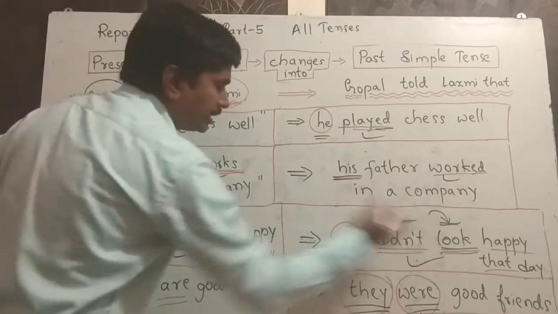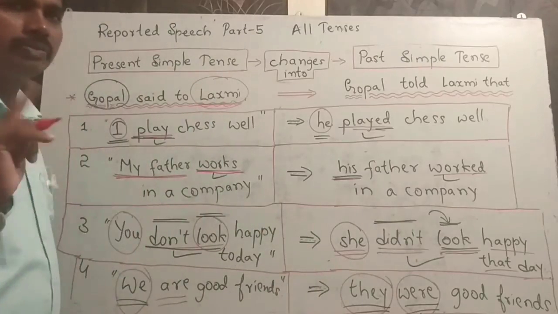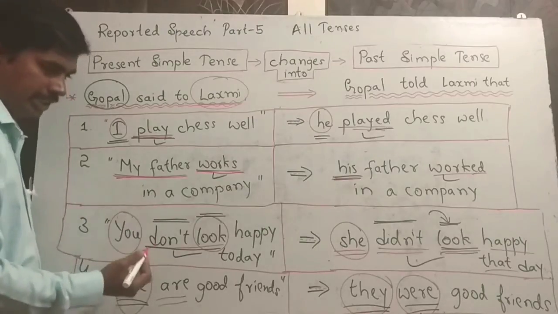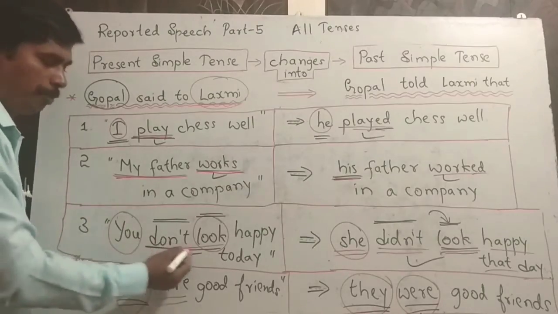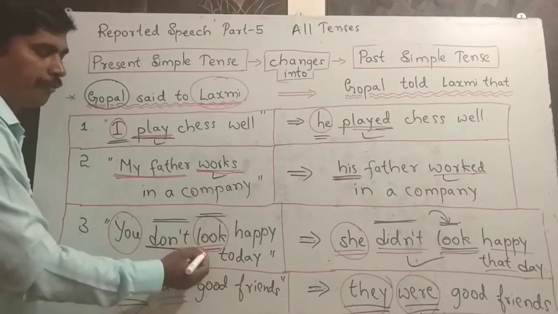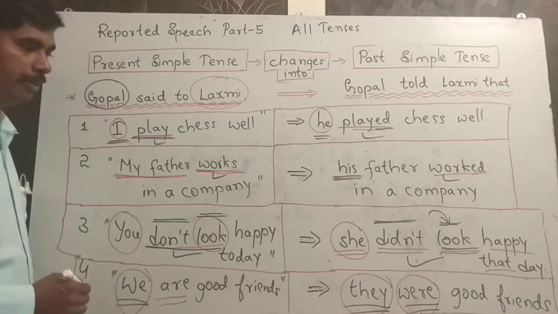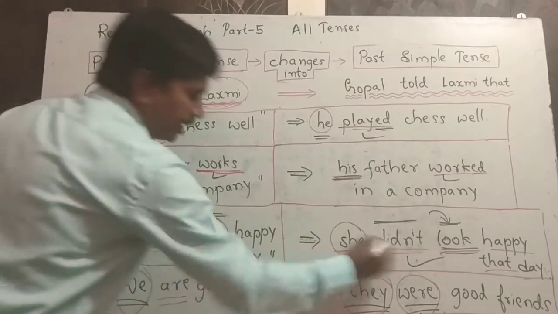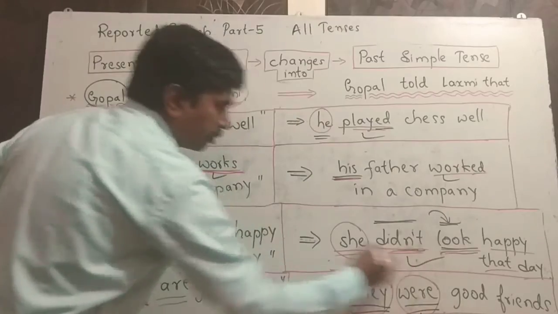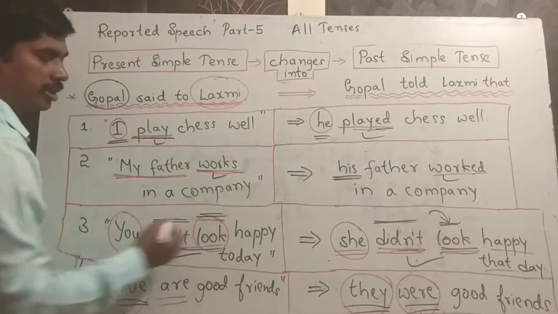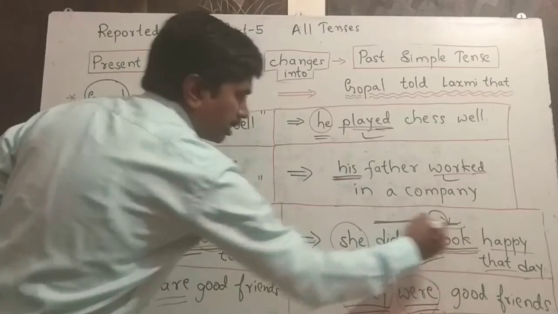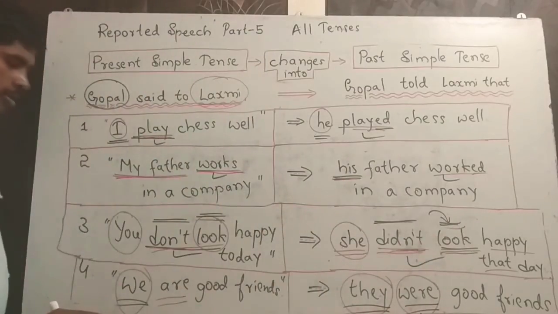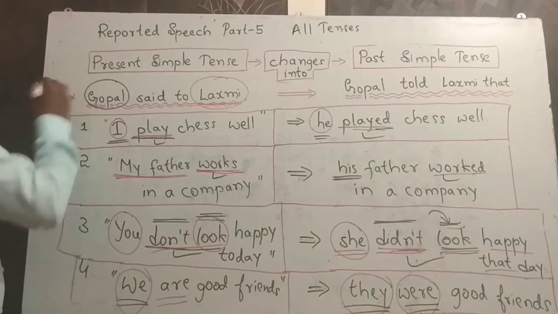Look remains the same. You have to notice one very important thing, that whenever you change a negative sentence which has two parts, one negative word followed by a verb, you have to change the first part, like don't to didn't. You need not change the verb. Don't look changes to didn't look, but you should not make it looked.